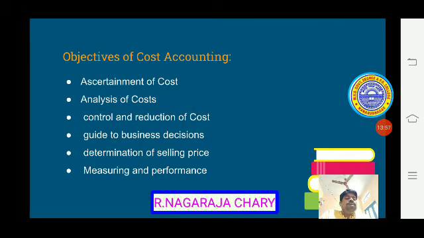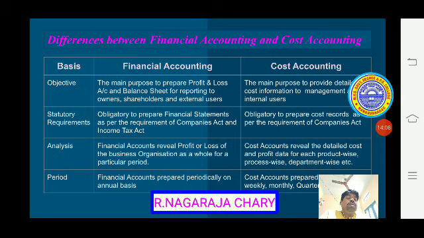Next slide, let us see the differences. Earlier, right from intermediate, we learned many things. We know what financial accounting is, but we don't know what cost accounting is. When we know the differences between financial accounting and cost accounting, it is easy to understand what each one does. So let us see the differences between financial accounting and cost accounting, first on the objective basis.